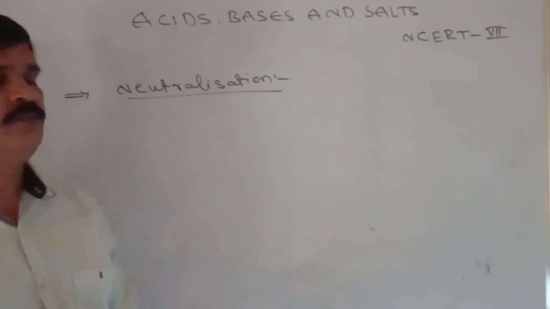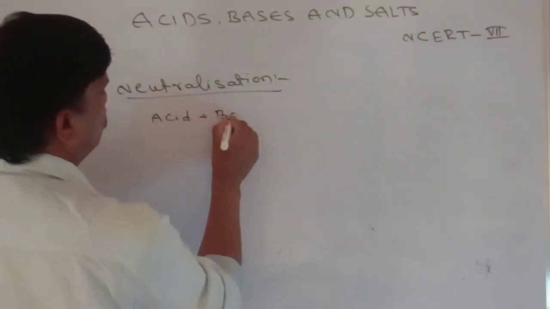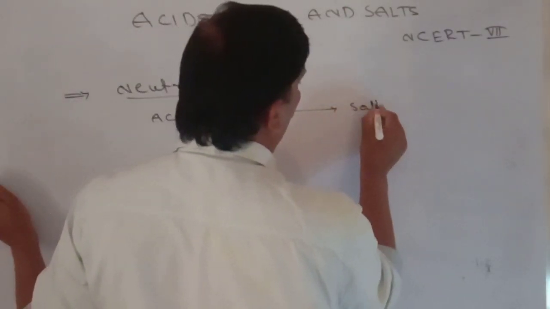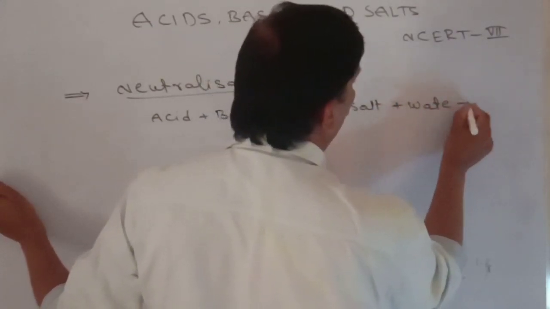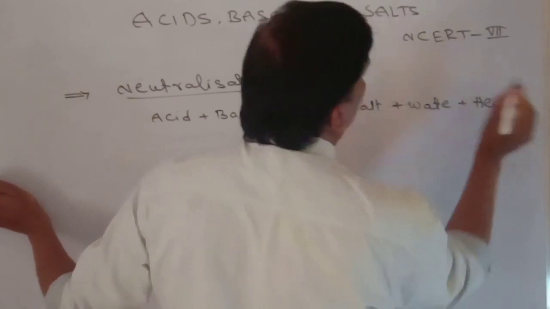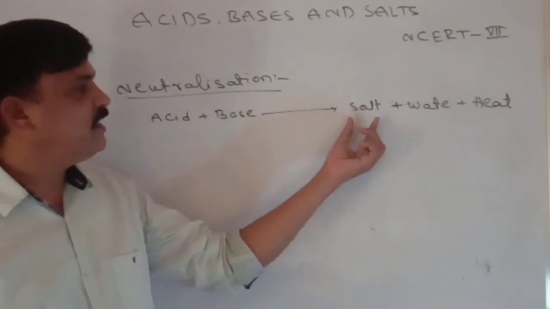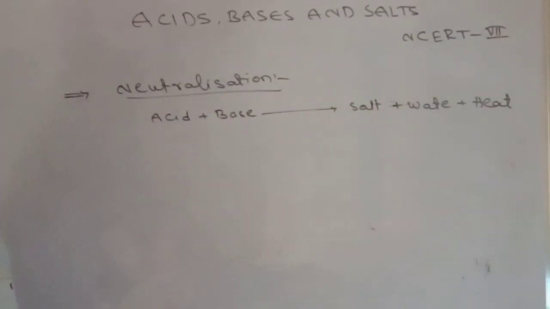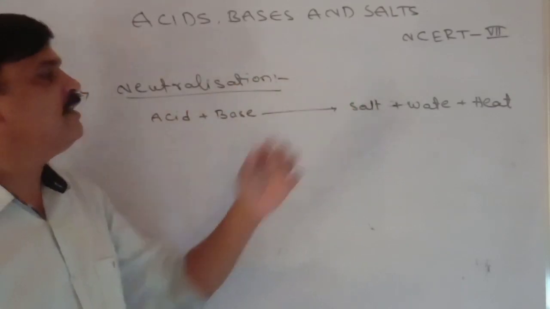Neutralization means when an acid reacts with a base, which gives salt plus water, and heat is also evolved. This process is known as neutralization. After neutralization, salt is formed. This salt is neither acidic nor basic, so it has lost its acid activity and base activity.